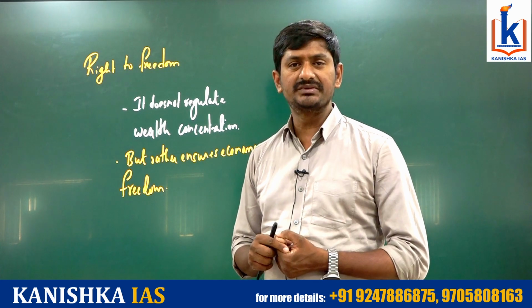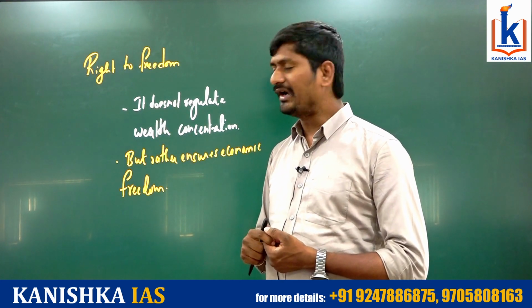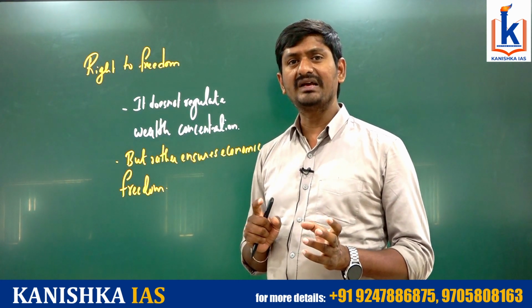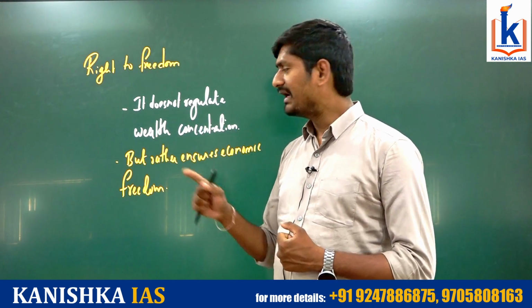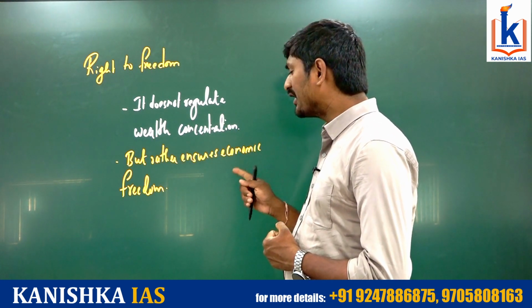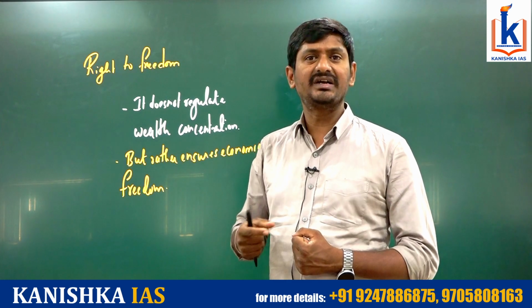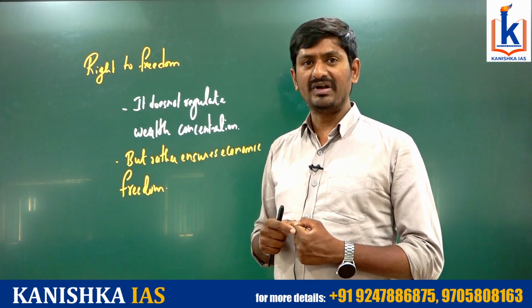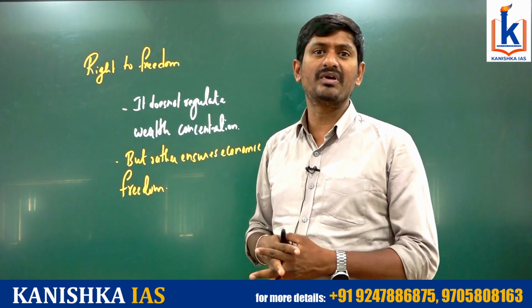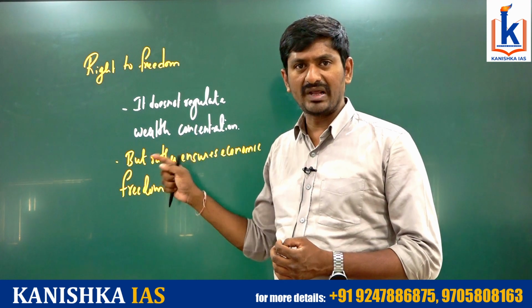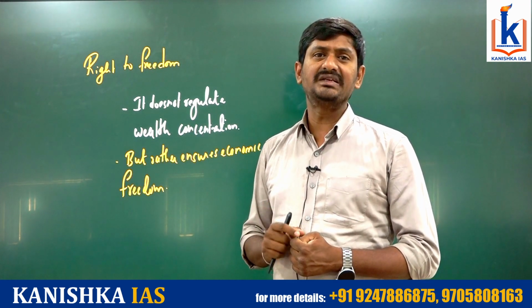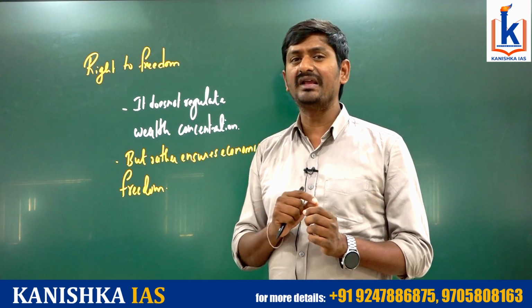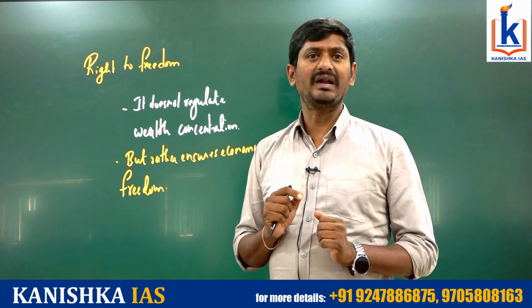Coming to the next option, right to freedom. Right to freedom does not have any connection with the distribution of wealth. Rather, it tries to provide economic freedom rather than restricting the economic freedom of individuals. It facilitates economic freedom. It does not talk about anything related to distributive justice, even though it speaks of distributive justice in a very vague manner, not in a direct connection.